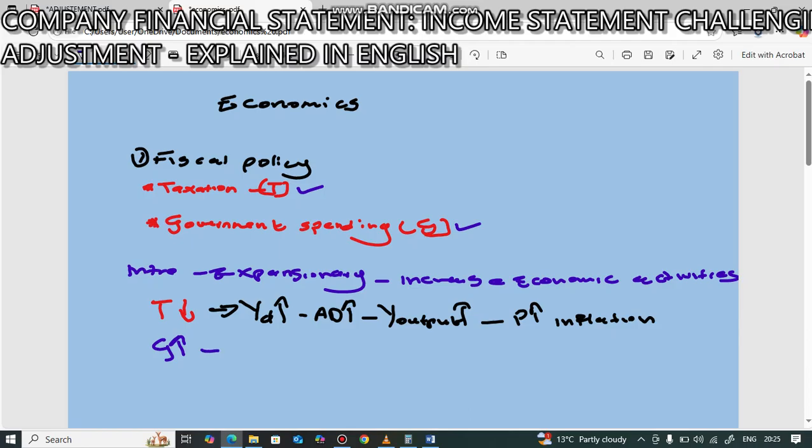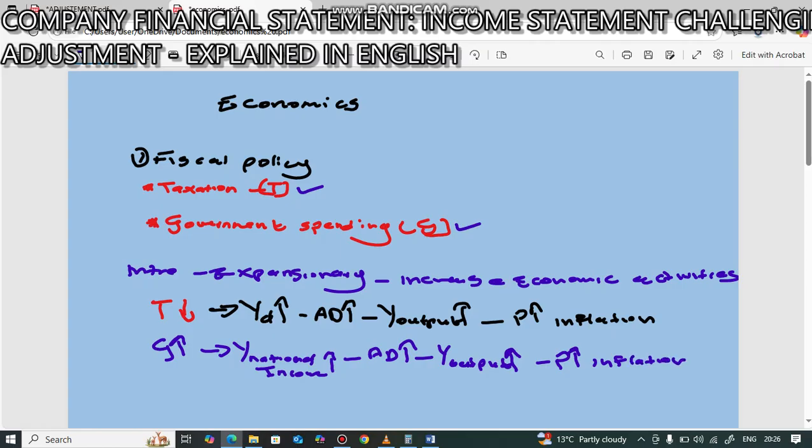When government spending increases, the national income will increase. When the national income increases, it leads to a higher aggregate demand and higher output or production, and then in the long run it will cause the price level to increase, causing inflation.